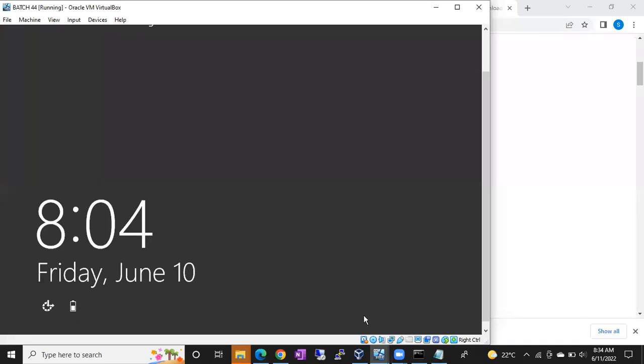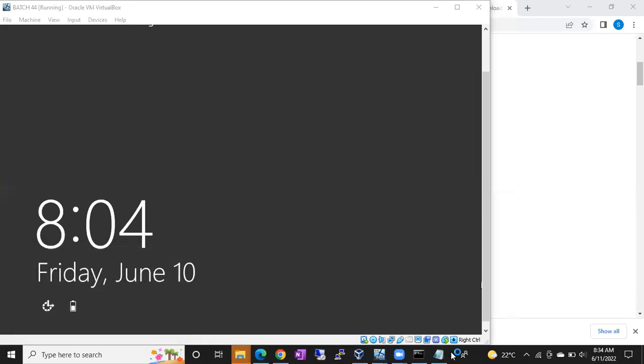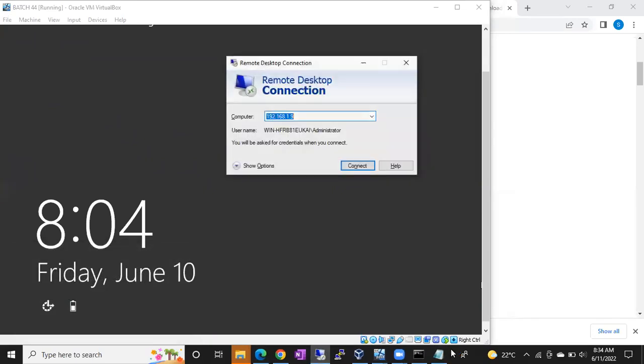Restarting. Yeah, batch 44 is up and running now. So again, open Windows MSTSC. Okay, and I hope 1.9 is fixed. Let's try to connect 1.9.